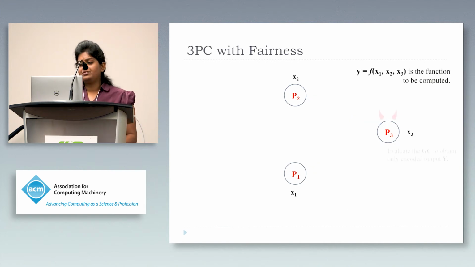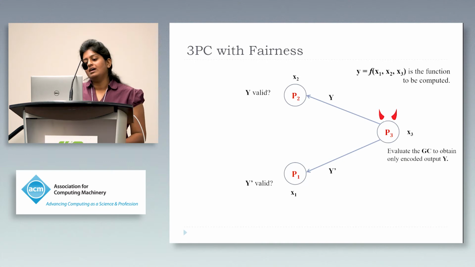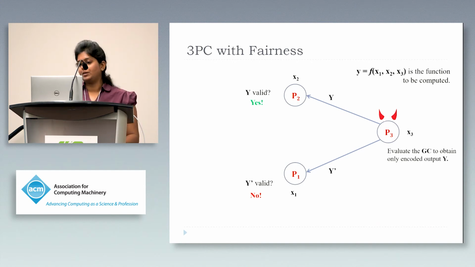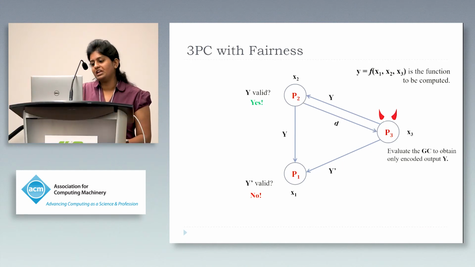Now, a corrupt P3 on evaluation might decide to send inconsistent Y to both the parties P1 and P2. Now they check for the validity of the encoded output, and for P1 it does not match, and for P2 the check goes through. So P1 does nothing and simply waits for P2 to send something. For P2, since the verification has passed through, P2 would send the encoded output Y to P1 and at the same time allow P3 to construct the output by giving him the decoding information.